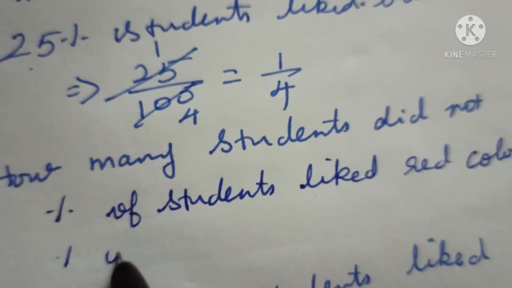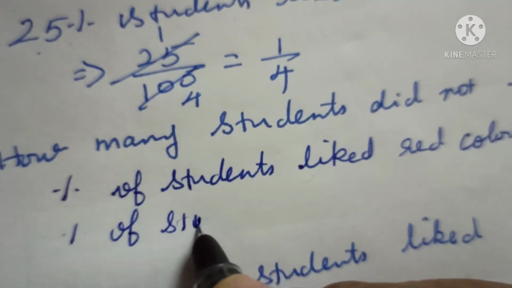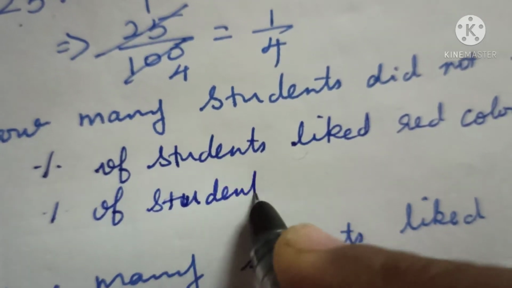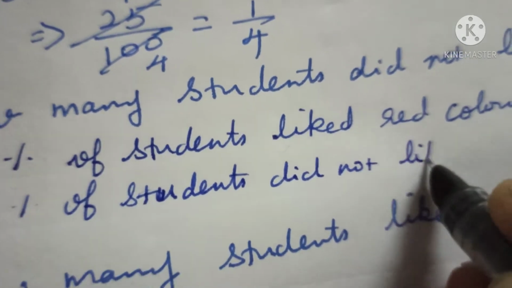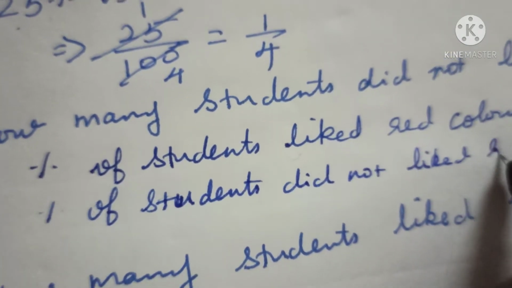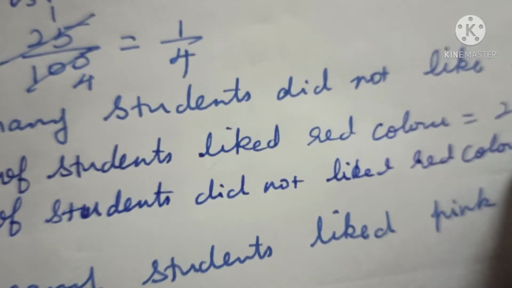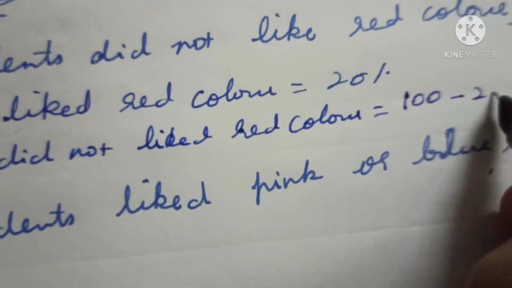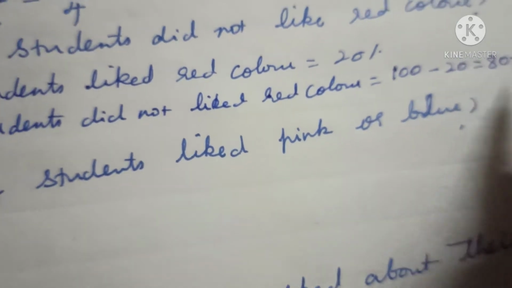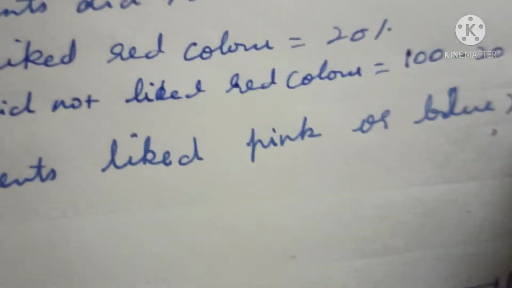So percentage of students who did not like the red color is equal to, total percentage is 100, 100 minus 20 is equal to 80%.